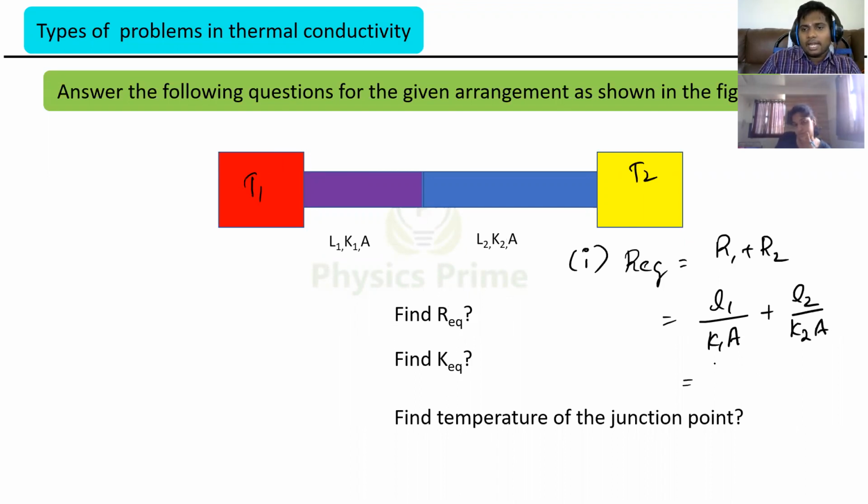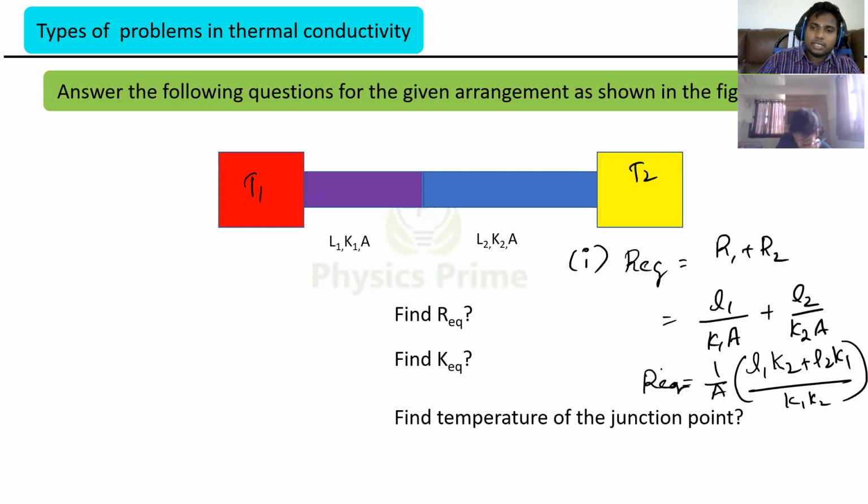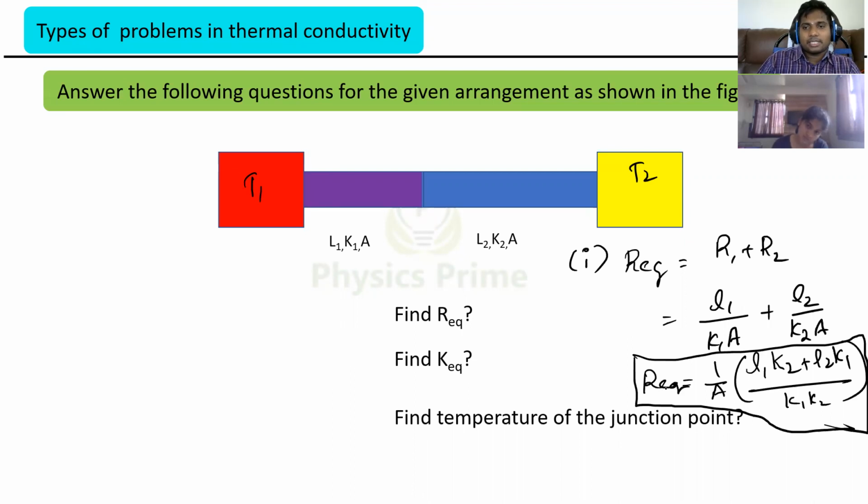That's equal to, I can take A common, right? Then because both of them have the same A, I take the LCM. If I take the LCM, it will become L1 K2 plus L2 K1 divided by K1 K2. This is the R equivalent. Or otherwise 1 by A into L1 by K1 plus L2 by K2, like that also you can keep it. But this is R equivalent. You understood how to write it?